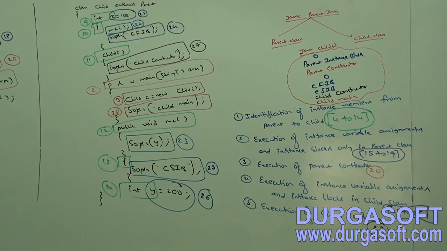Identification of instance members from parent to child. Execution of instance variable assignments and instance blocks only in parent class. Execution of parent constructor. Execution of instance variable assignments and instance blocks in child class.